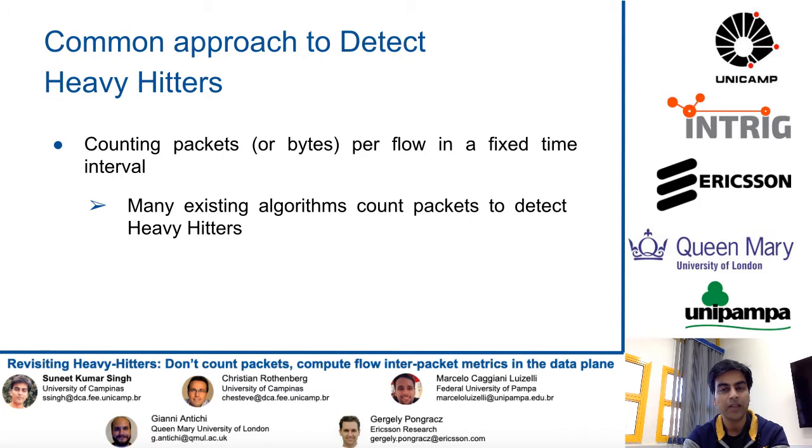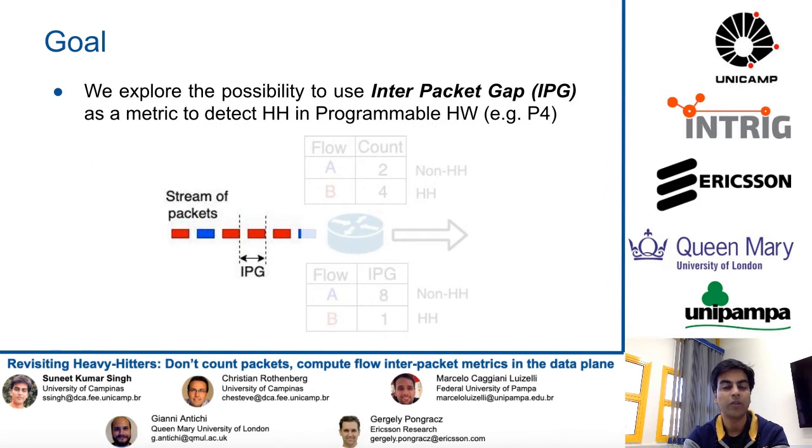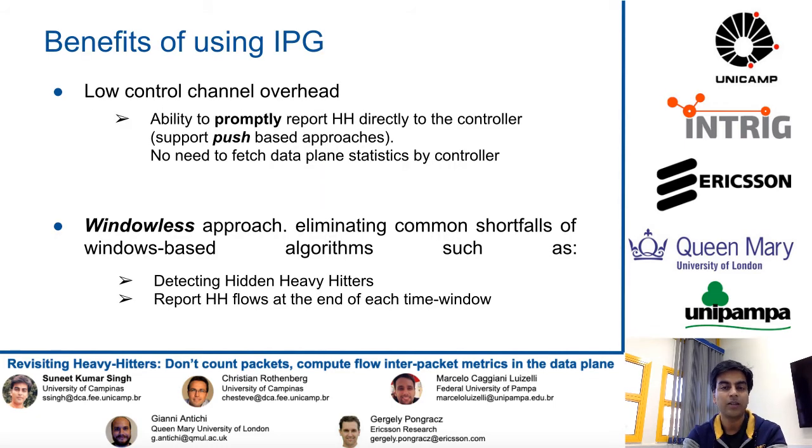So the basic approach we follow to detect heavy hitters is counting packets per flow, and most of the existing heavy hitter algorithms use the same approach. In this poster, we are focusing on the interpacket gap as a main metric for heavy hitter detection. So the question is, we already have the packet count approach, so why are we looking for another approach? There are some major benefits which encourage us to use IPG for detecting heavy hitters.